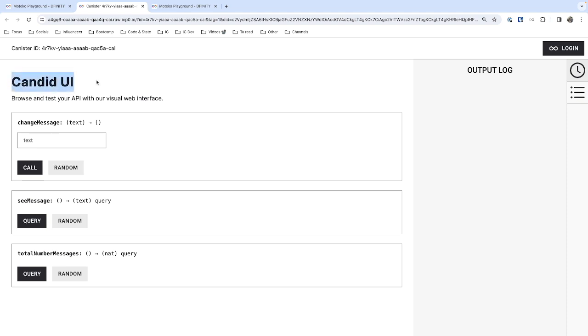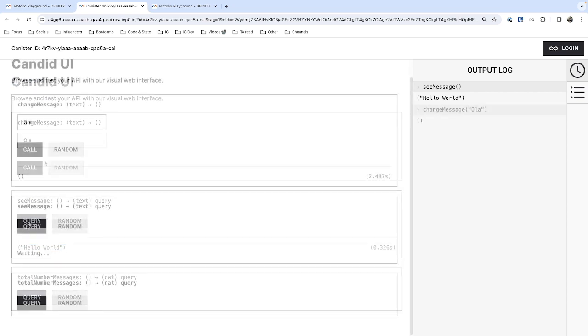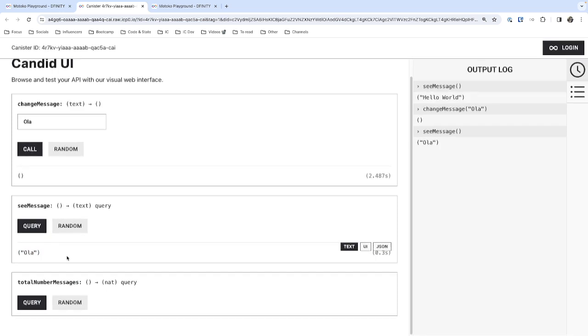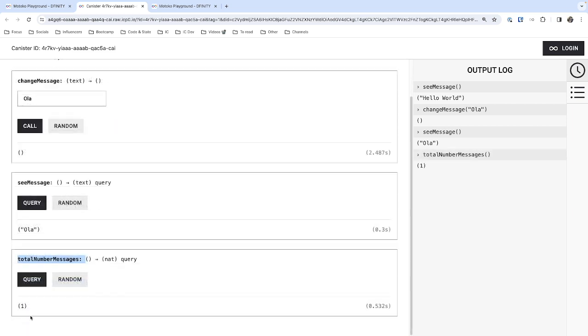Okay, so let's take a look at the application we will build today. The Candid UI is a visual interface that enables us to access the public interface of the canister. Of course, I have already deployed this canister, that's why we have access to the Candid UI. So the canister that we want to build today has a simple function. The function is to store a message, and we have one public function that enables us to see the message that is stored, and one function that enables us to change the message. As you can see, the changes are reflected. Also, there is another function which essentially returns the number of times the message has been changed. So in our case, just one.